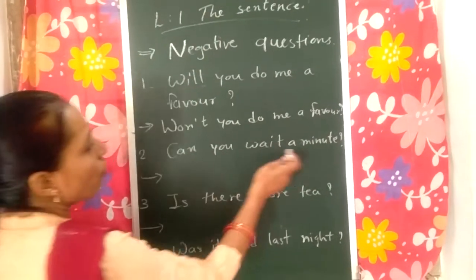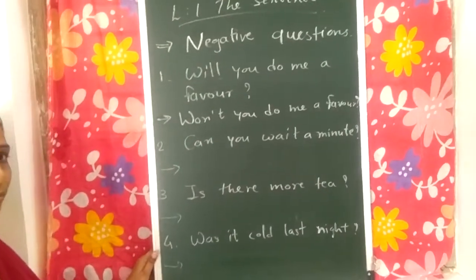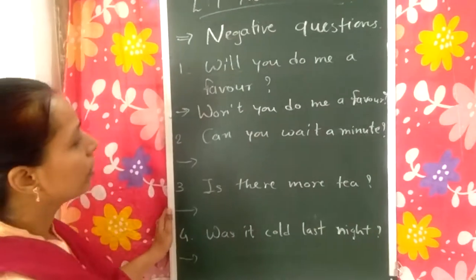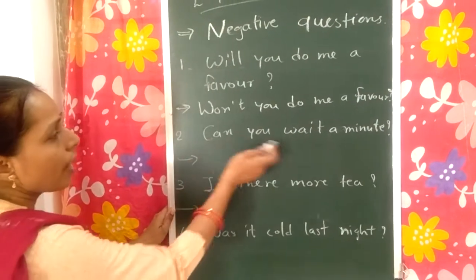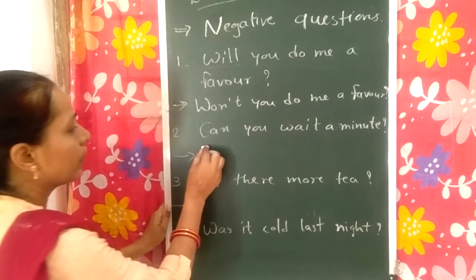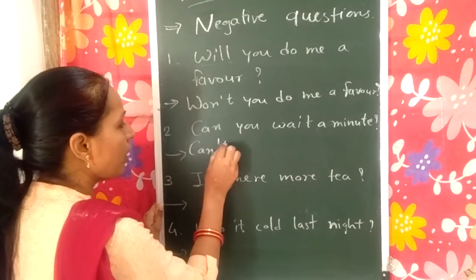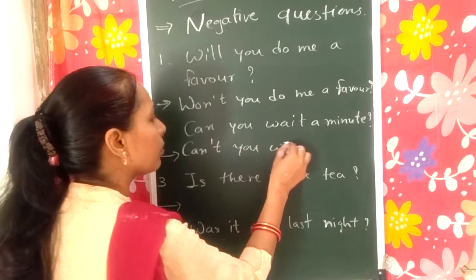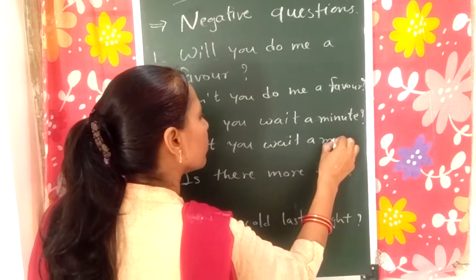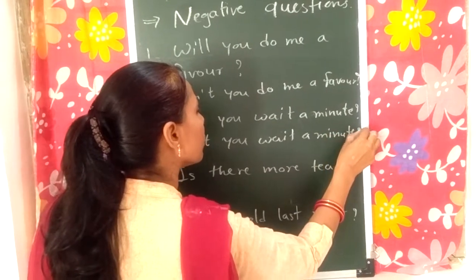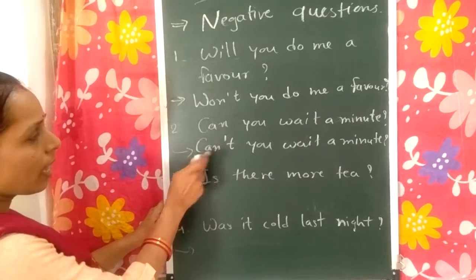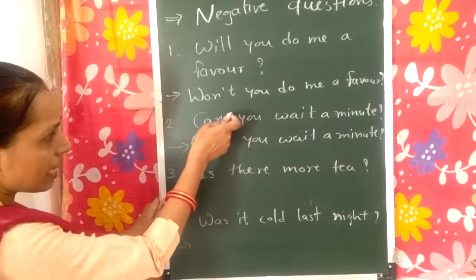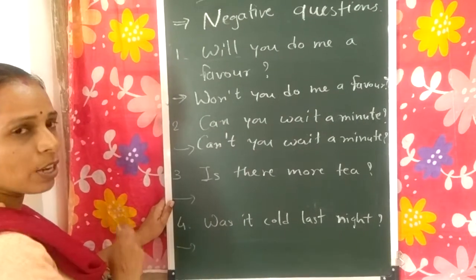Okay. Now can you wait a minute? How it become a negative? Try to do it. Can you wait a minute? Can't you wait a minute? We have added not with can. Can't is a short form of can not.